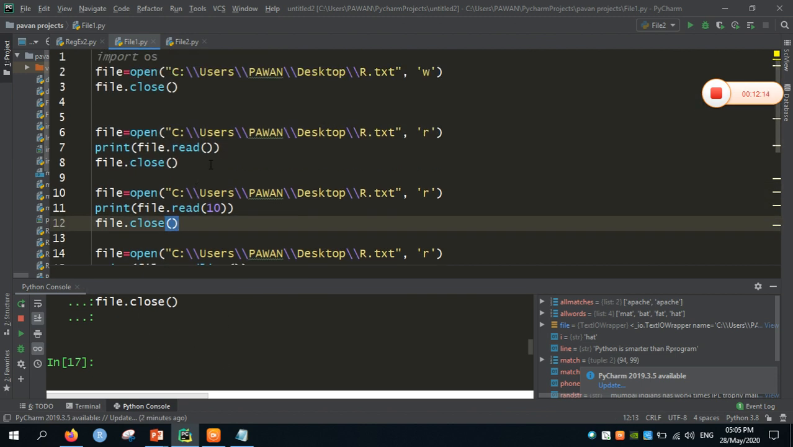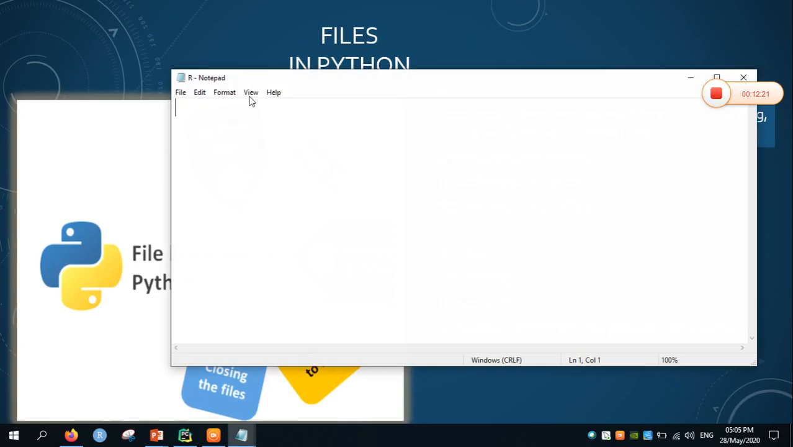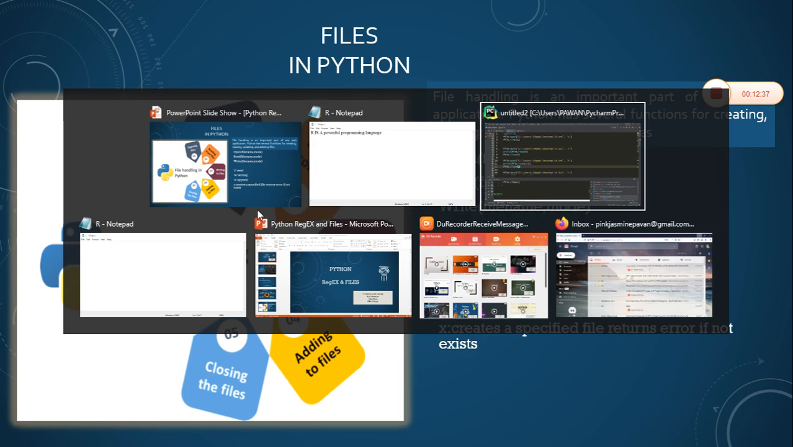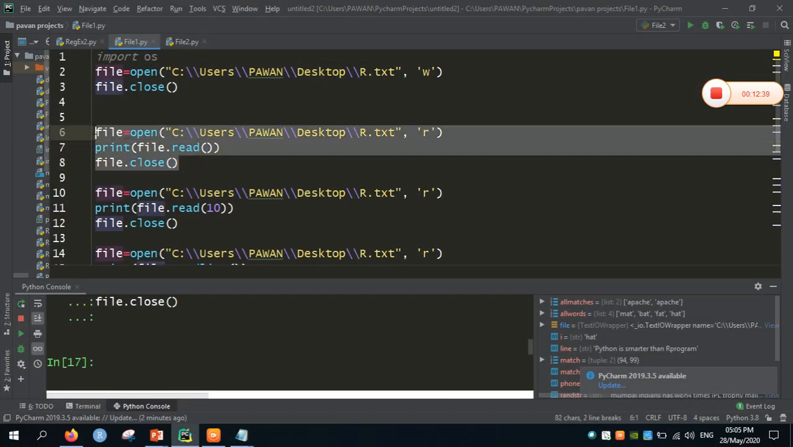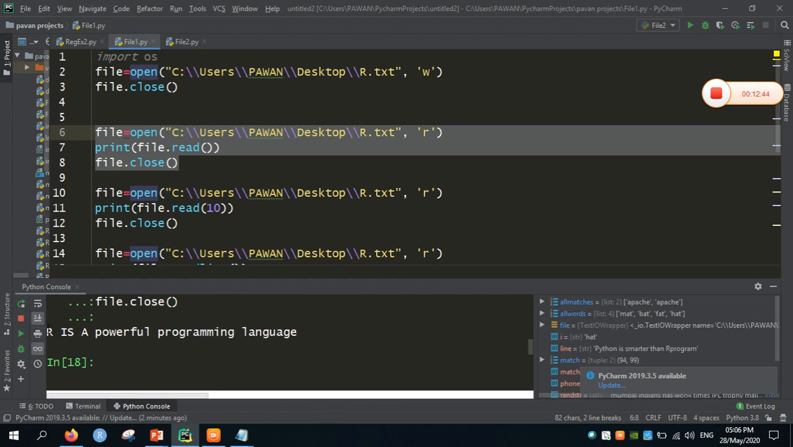If it contains any data, then we can perform the operation. For example, let me minimize the code here. I will open the file and write "R is a powerful programming language". I will save it here. I will get back to my PyCharm and perform the operation, that is reading the data. Yeah, so the output is "R is a powerful programming language".